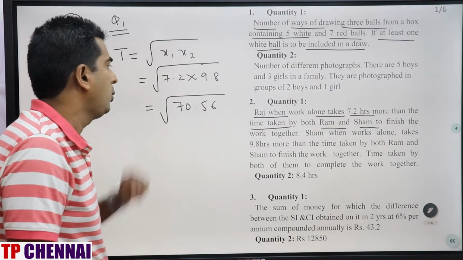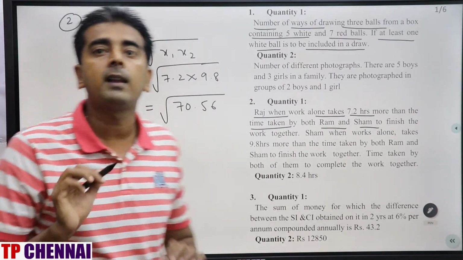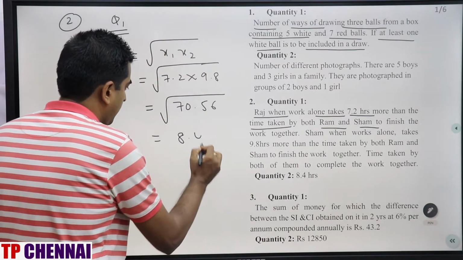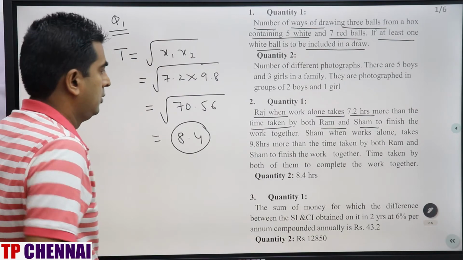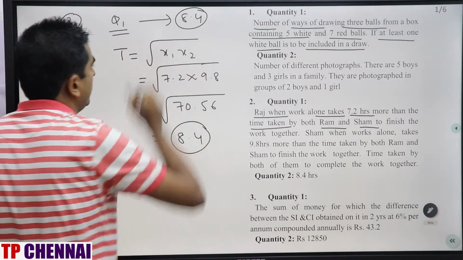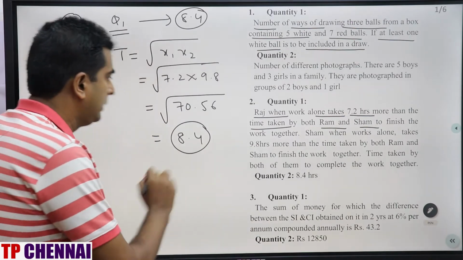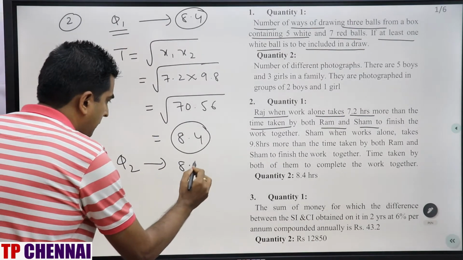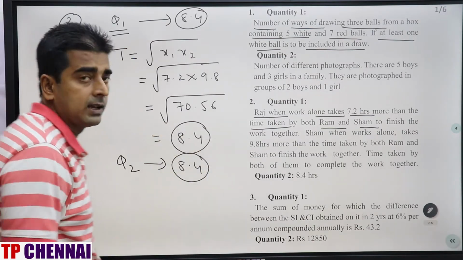70.56. Square root of this number, you should know squares up to 100, right? This is nothing but 8.4. So my Q1 is nothing but 8.4. Clear? Q2 they have given you 8.4. Now many students are having confusion.